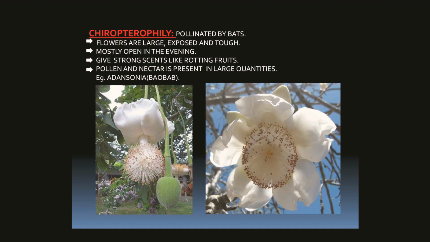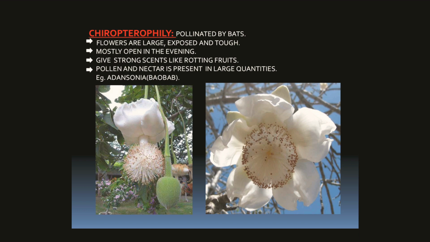Then there is pollination by bats. This is called chiropterophily. In this case, bats are the mammals which ensure pollination. Flowers are large, exposed and tough, mostly open in the evening because bats are nocturnal, and flowers are mostly dull in color because it can make contrast with the darkness of the night.